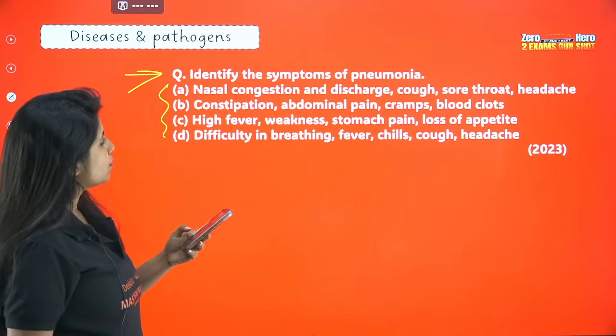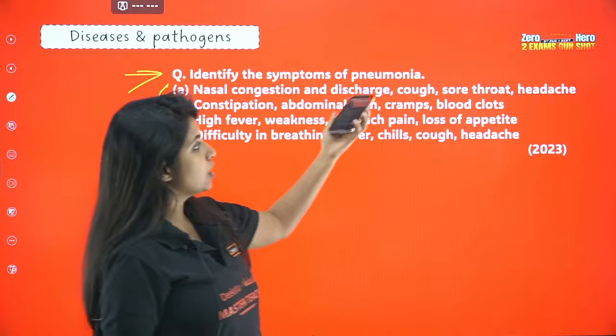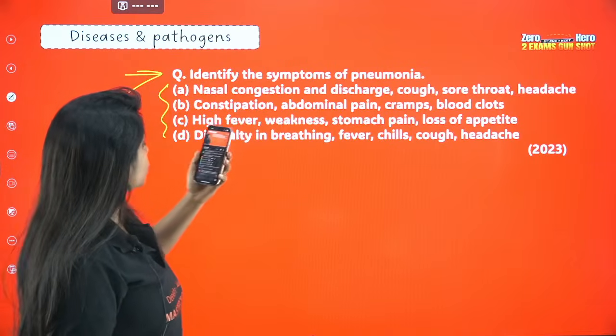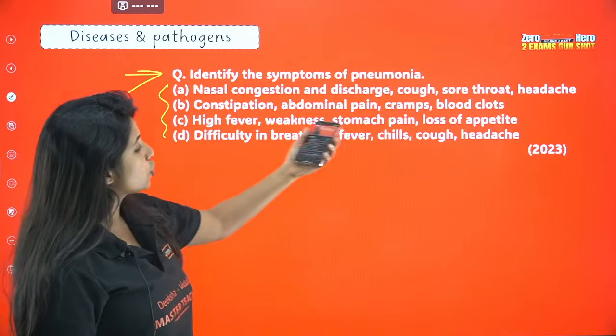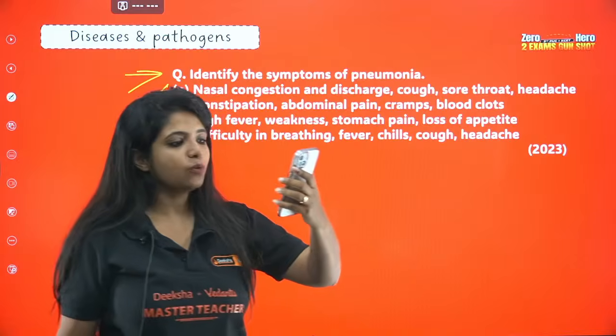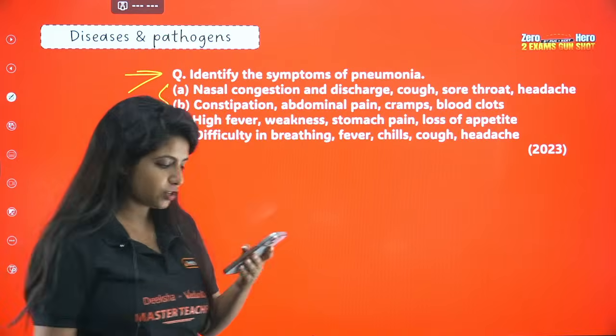Identify the symptoms of pneumonia: nasal congestion and discharge, cough, sore throat and headache; constipation, abdominal pain, cramps and blood clots; high fever, weakness, stomach pain, loss of appetite; or difficulty in breathing, fever, chills, cough and headache. What do you think is your answer for this question?